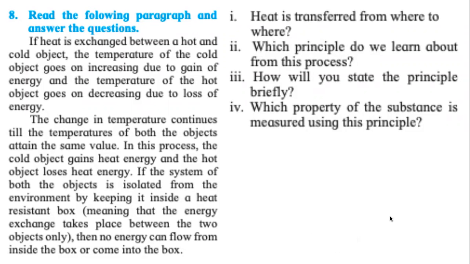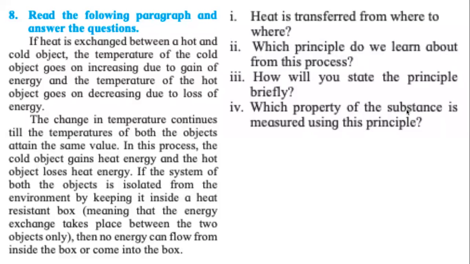If heat is exchanged between a hot and cold object, the temperature of the cold object goes on increasing due to the gain of energy, and the temperature of the hot object goes on decreasing due to loss of the energy. The change in the temperature continues till the temperature of both objects attain the same value.